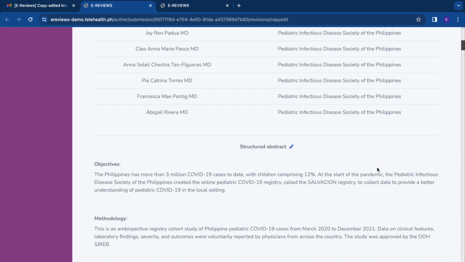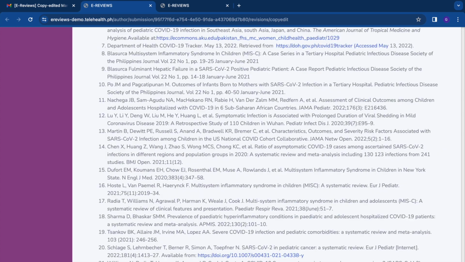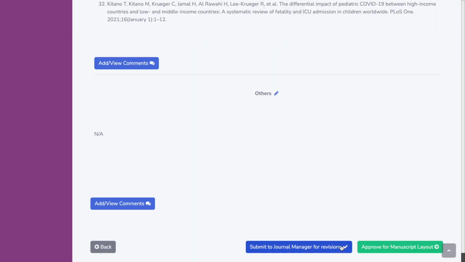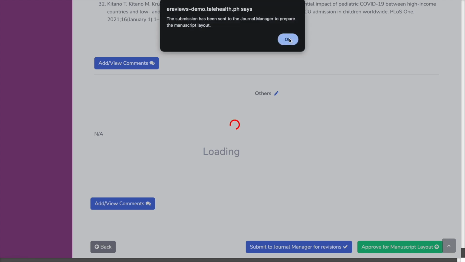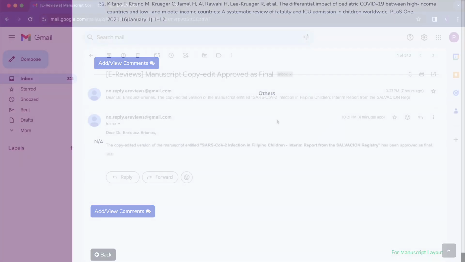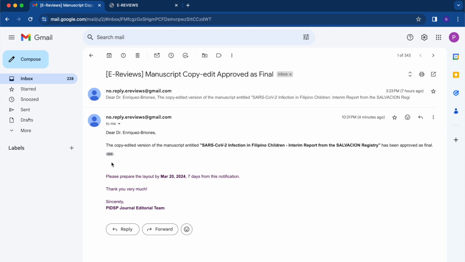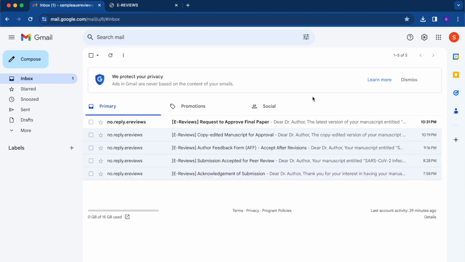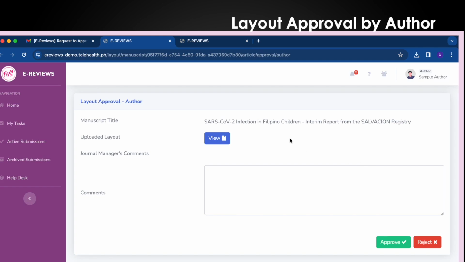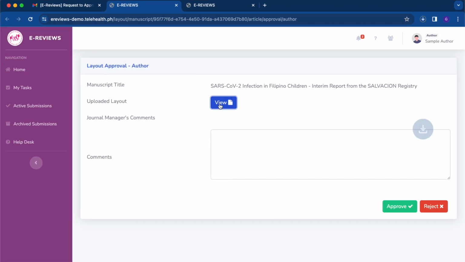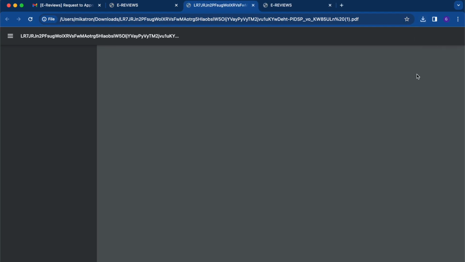Authors will then be asked to approve the copy-edited version of the manuscript. Once the manuscript is approved as final, it can no longer be modified. Upon approval of the author, the journal manager will then create a final manuscript layout, which must again be approved by the user.